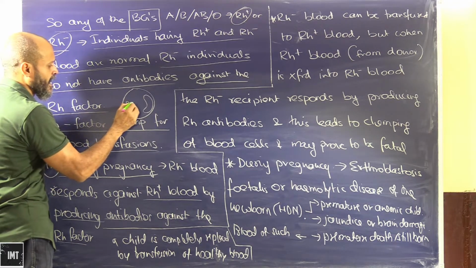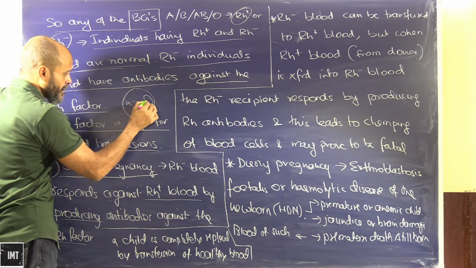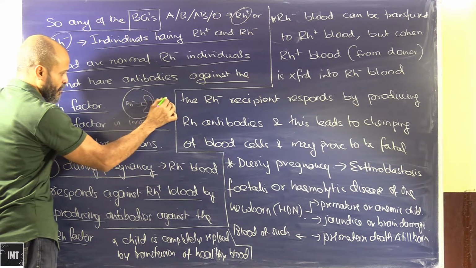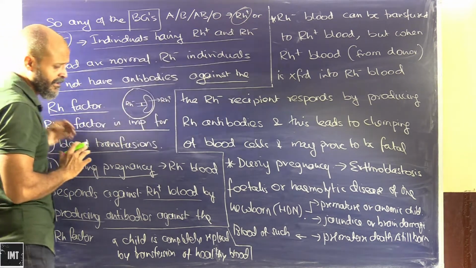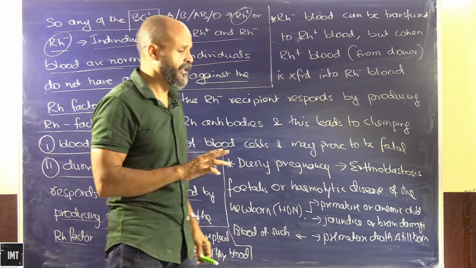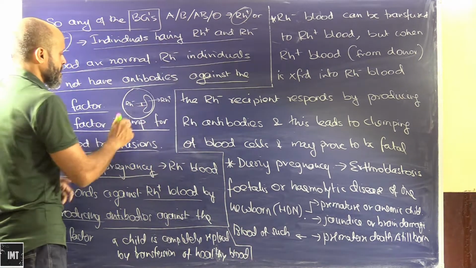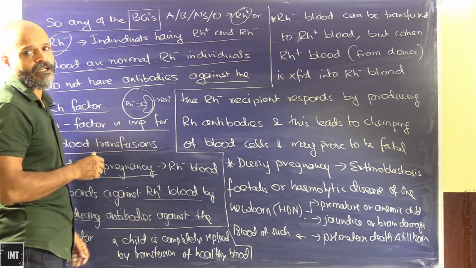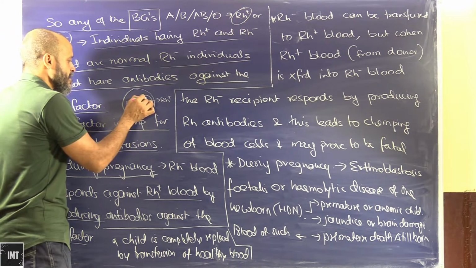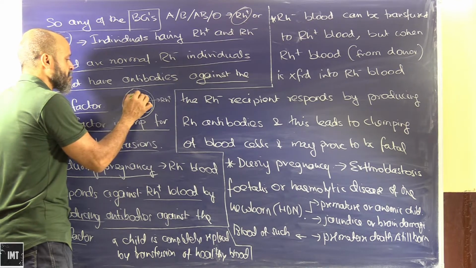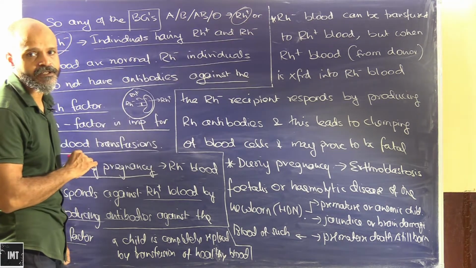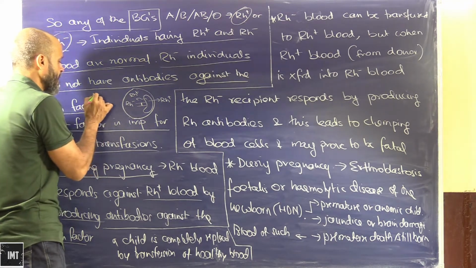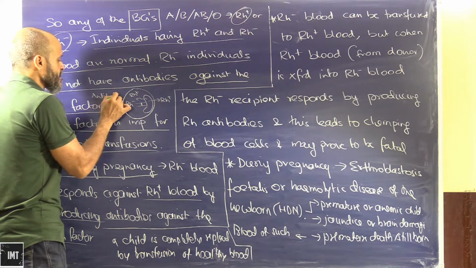If the mother is RH negative and the child is RH positive, nothing will happen in this circumstance, as there will be no intermixing of blood. However, when the umbilical cord is cut, a fair amount of RH plus blood goes into the mother's body from the child, and antibodies are generated.